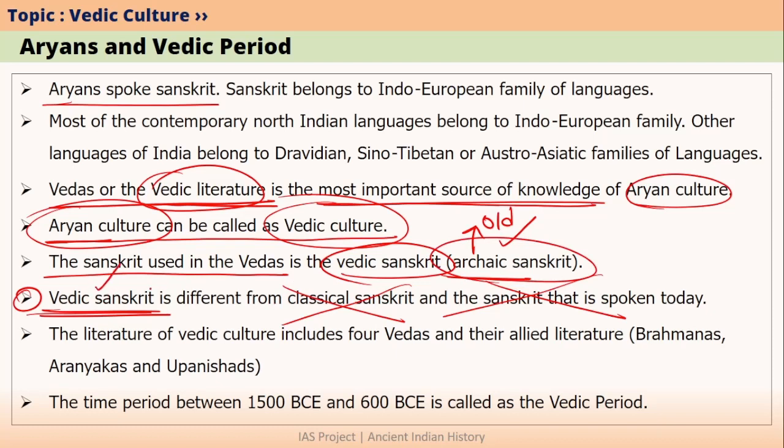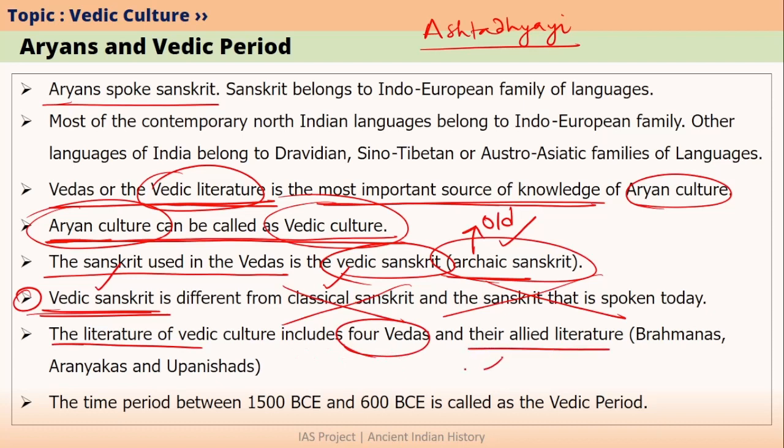Let me ask you a question. What is the main difference between Vedic Sanskrit and classical Sanskrit? Please write the answer in 1 or 2 lines in the comment section. I will give you a hint. Think about Ashtadhyayi. So the Aryans composed Vedic literature and Vedic literature actually consists of 4 Vedas and also the literature that is allied to all these 4 Vedas. These allied literature is nothing but Brahmanas, Aranyakas and Upanishads that are associated with each Veda. We will talk about different Vedas as well as different allied literature in our coming videos.